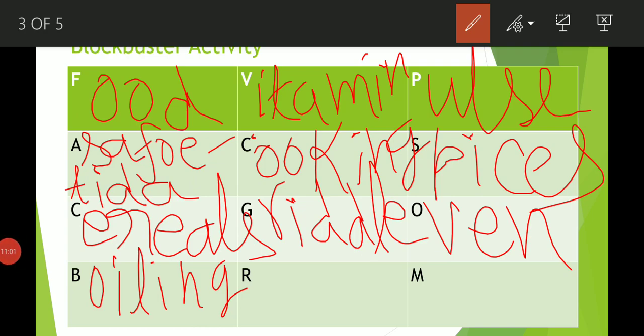Question is, which food is cooked with the help of the boiling method? And your answer should start with the letter R. What is the right answer? The right answer is rice. Rice is cooked with the help of the boiling method, right? Now come on to the next question. Last question. This is the last question.